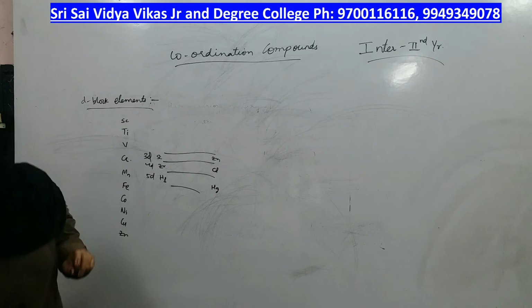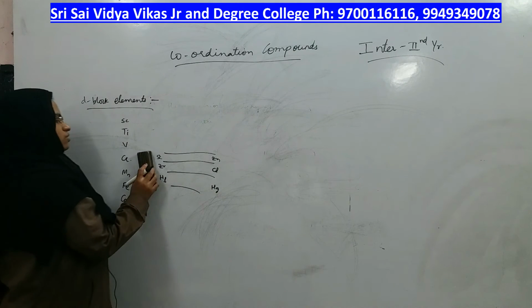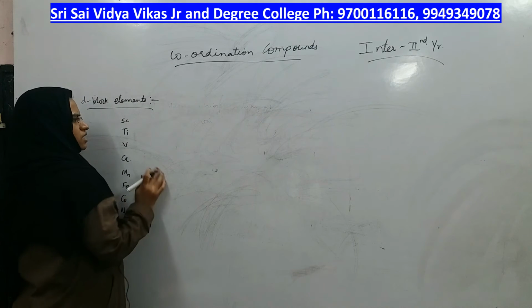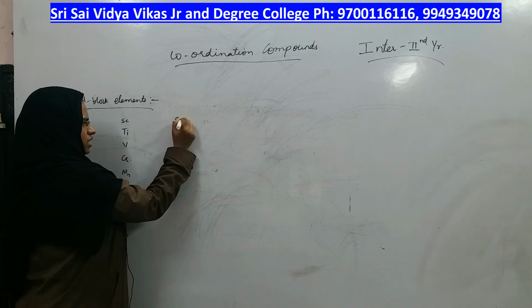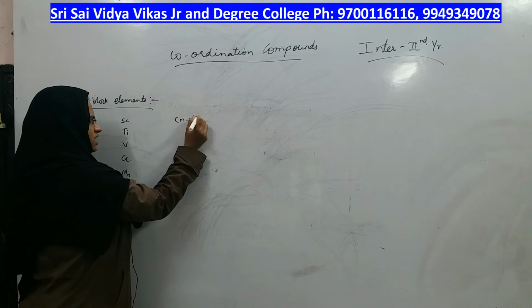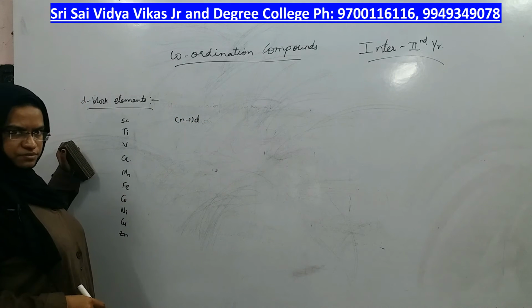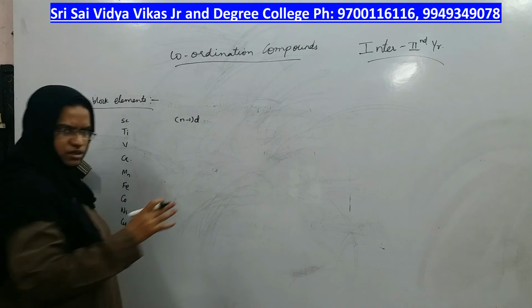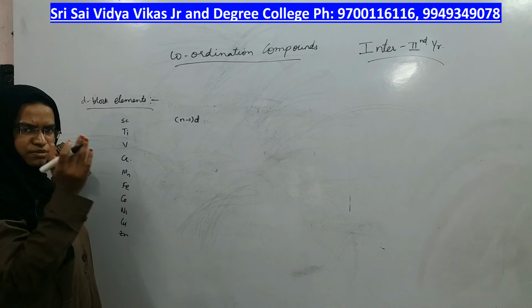In D block, what is the electronic configuration of D block elements? In D block elements, the differentiating electron enters into the D orbitals, which are in the last but one shell of the element.